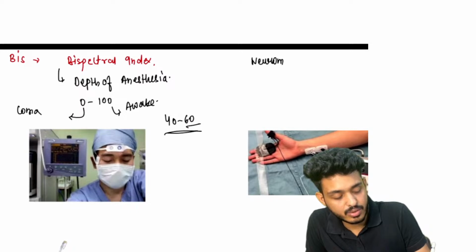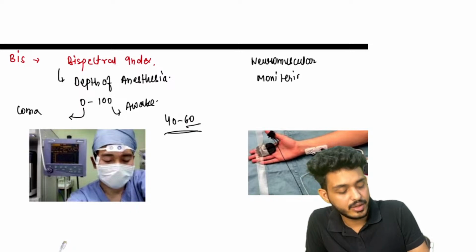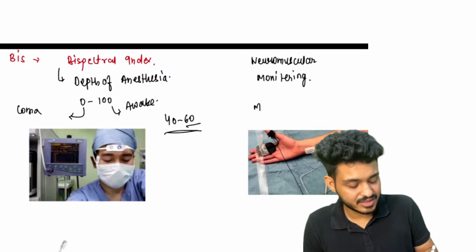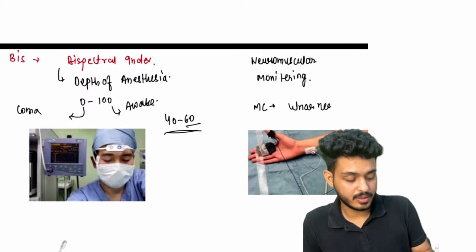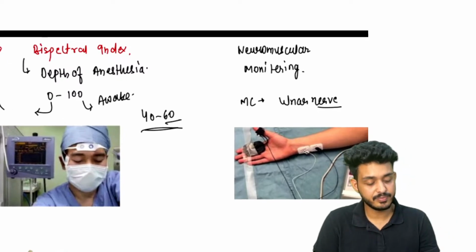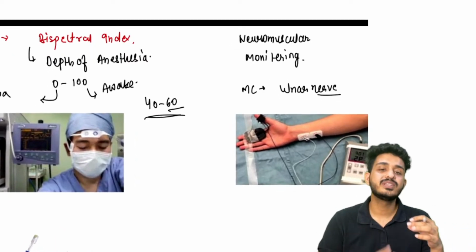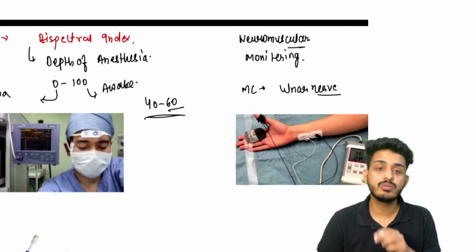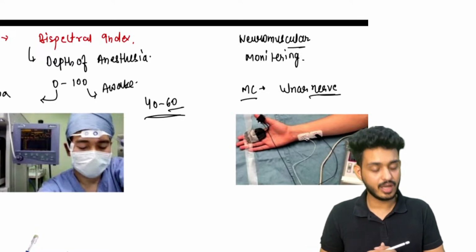This one is your neuromuscular monitoring. This is done for which nerve, and what is happening here? The most common nerve we use here is the ulnar nerve. This will tell us about the adequacy of muscular blockade. When we give a neuromuscular blocker, we check whether the muscles are adequately paralyzed. So we use this neuromuscular monitoring, and the nerve used is the ulnar nerve.